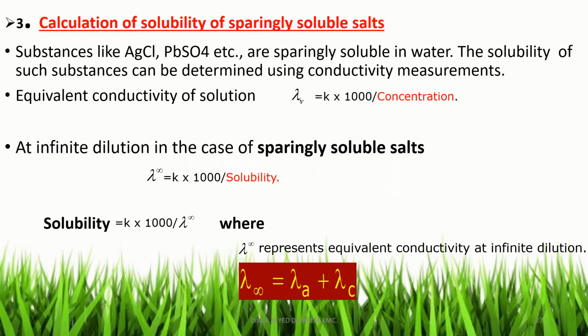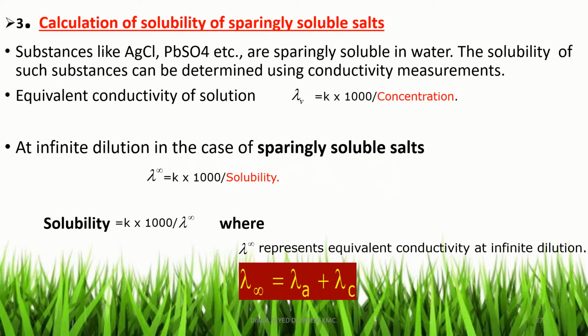The next application of Kohlrausch's law is the calculation of the solubility of a sparingly soluble salt. Substances like AgCl, AgI, lead sulfate, etc. are sparingly soluble in water, and the solubility of such substances can be determined using conductance measurements. In general, the equivalent conductance of an electrolyte is given by the formula lambda = K × 1000 / C. Here lambda is the equivalent conductance, K is the specific conductance, and C is the concentration of the solution in normality.